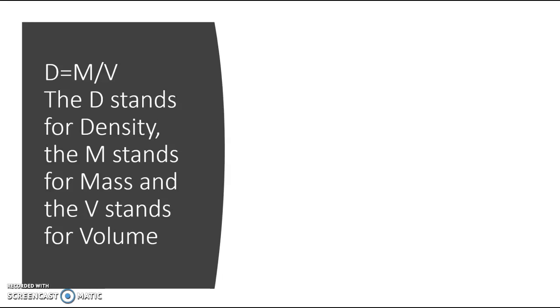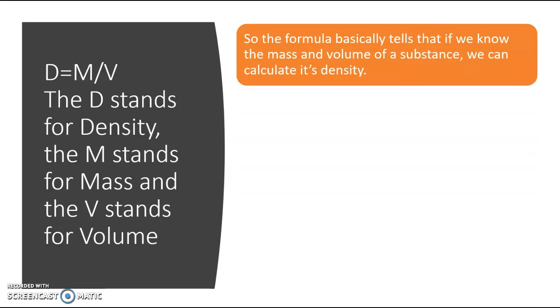And that's our formula for density. In the formula D equals M over V, the D stands for density, the M stands for mass, and the V stands for volume. So the formula basically tells us that if we know the mass and the volume of a substance, we can calculate its density.